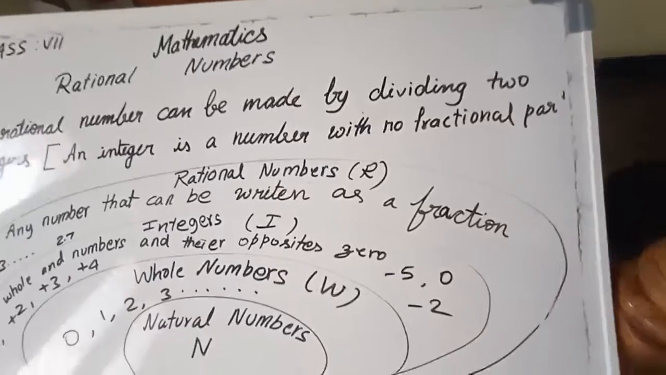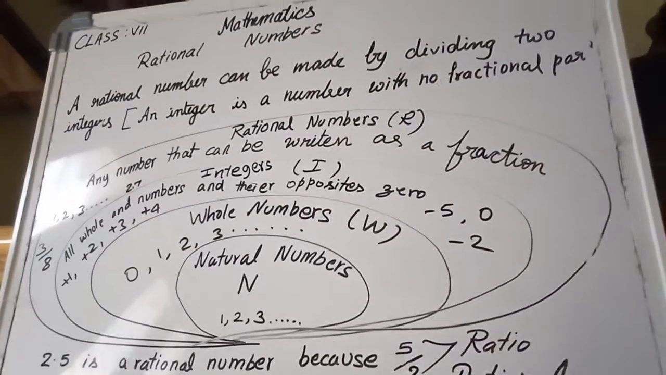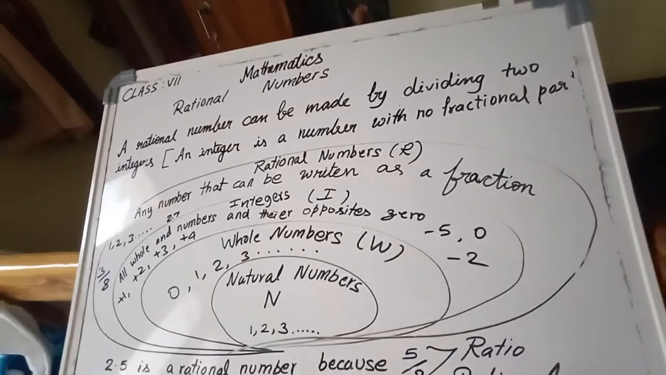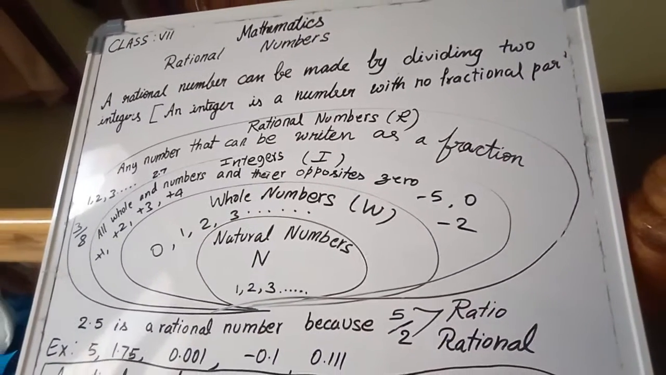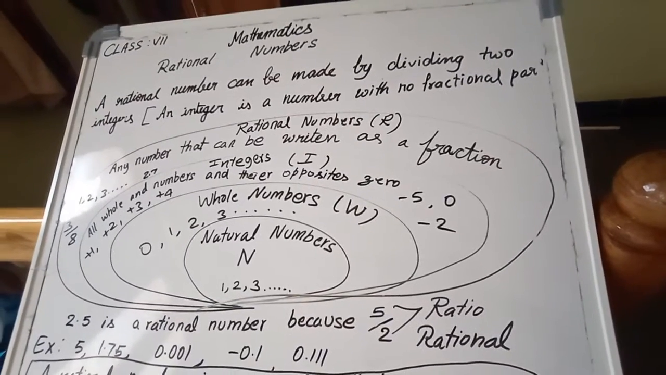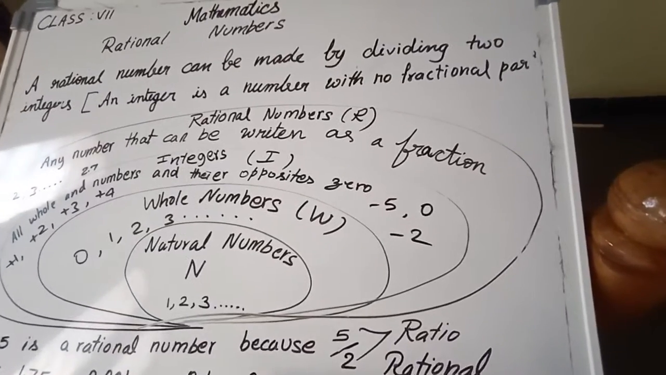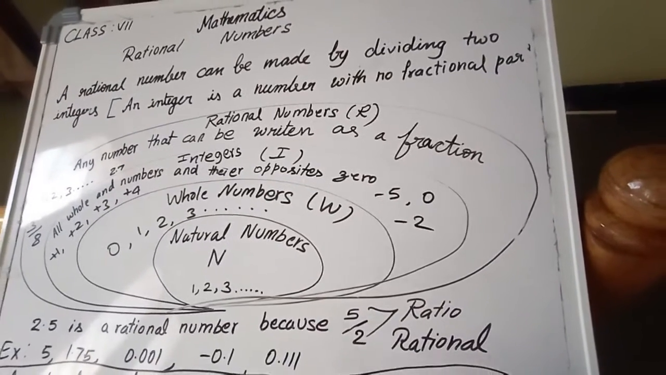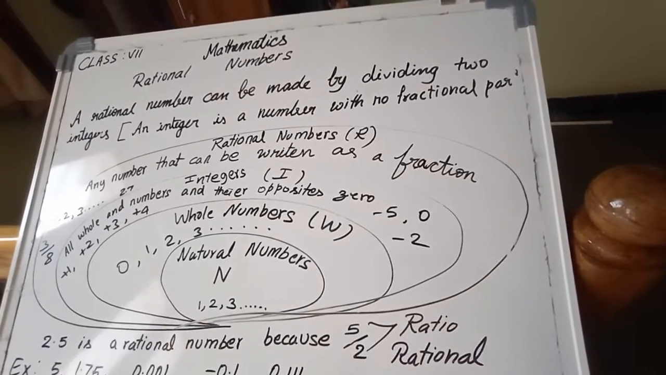So let us go for an example here. 5 is a rational number. Yes, it can be written as 5 upon 1. 1.75 is a rational number. 0.001 is a rational number. -0.1. All these numbers we can write in the form of a fraction, so they are called rational numbers.